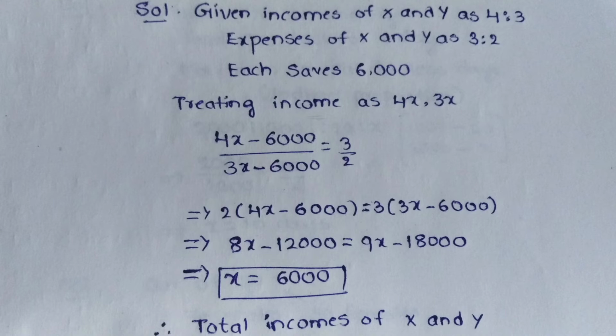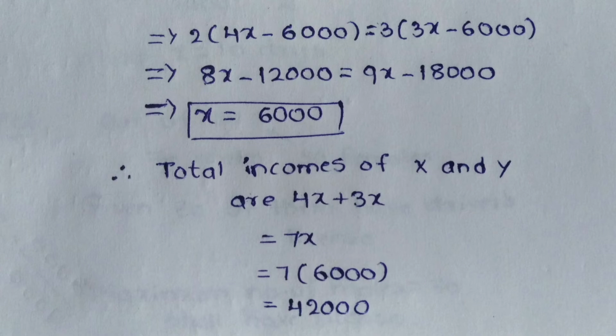So I got the value of x. Now the total incomes of x and y are 4x plus 3x, which is 7x, that is 7 into 6,000, which is 42,000. So the total incomes of x and y are 42,000, which is nothing but option B.